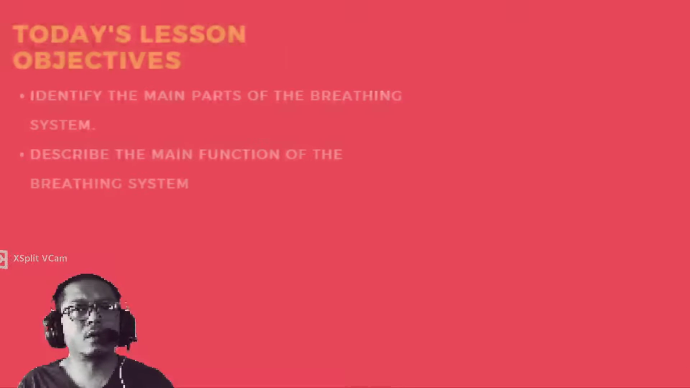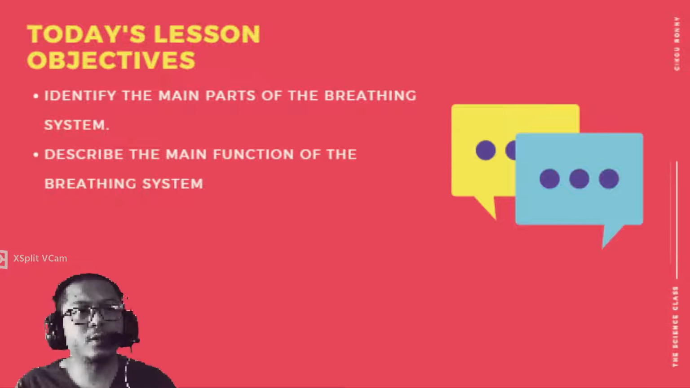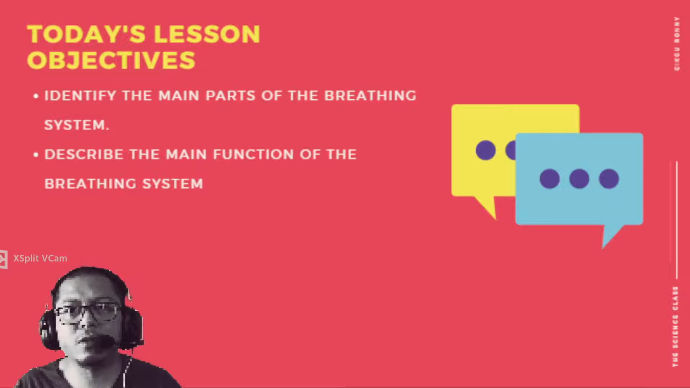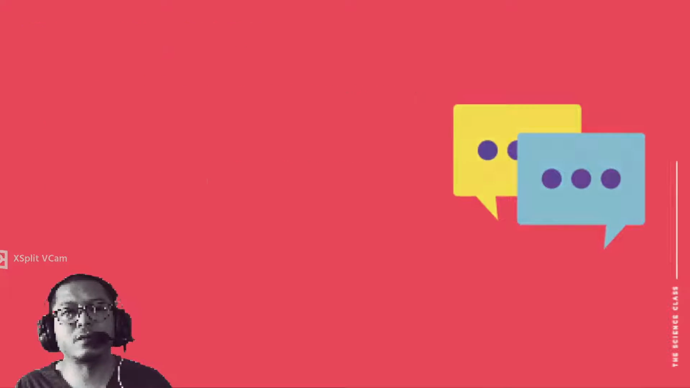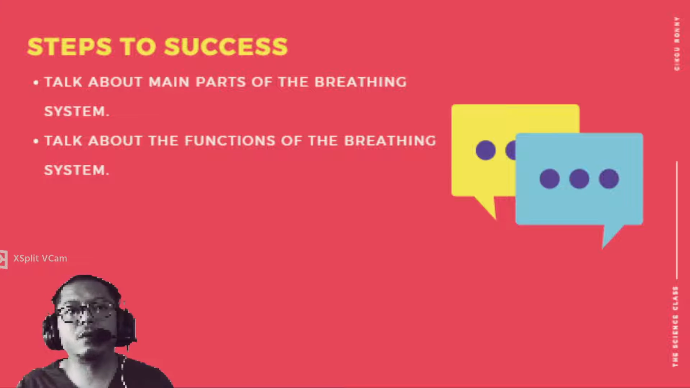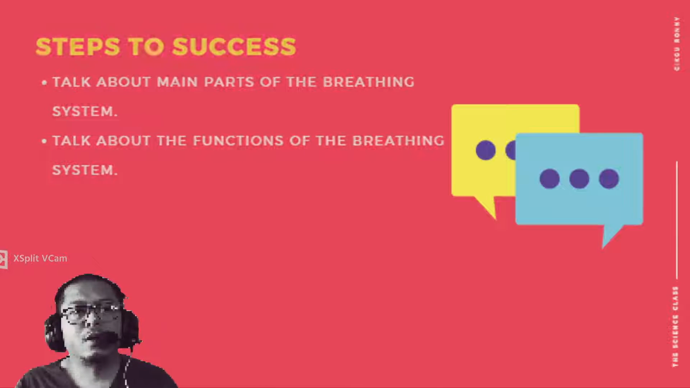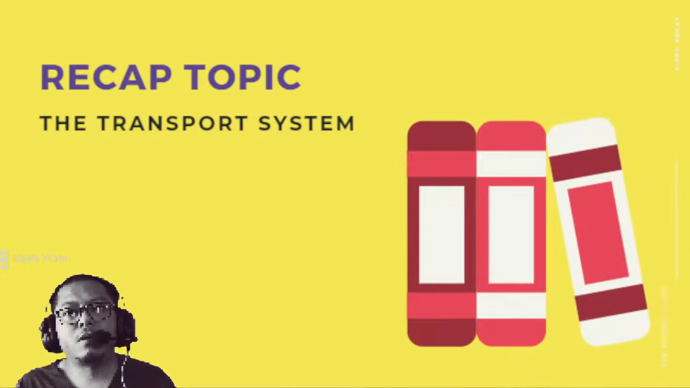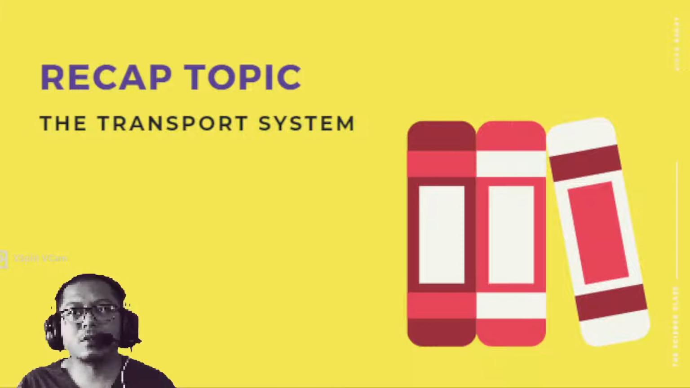Okay, let's check the objective for this week. It would be to identify the main parts of the breathing system and to describe the main function of the breathing system. And how do we do it? We talk about the main parts of the breathing system and talk about the function. Okay, but before that we recap the previous lesson, last week's lesson, that is the transport system.